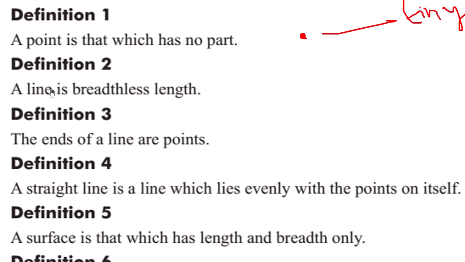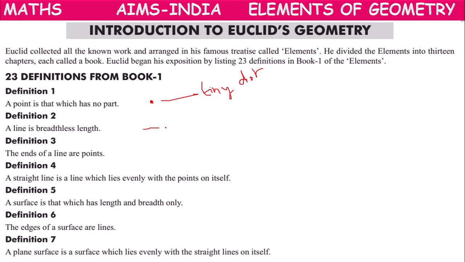Next, in definition 2, he said a line is a breadthless length. Normally, suppose we have a rectangle or any shape, the sides will be called length and breadth. If the breadth is small, we can draw like this.